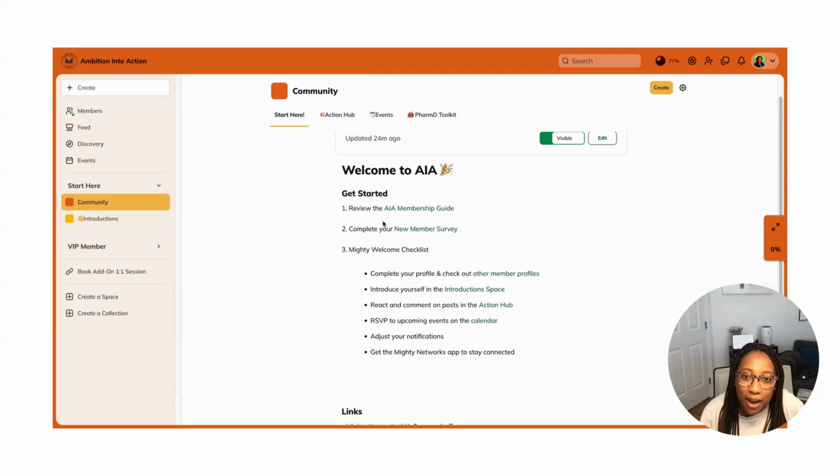And within that, you have the AIA membership guide. So this guide includes everything you need to know about this community, what the expectations are, what kind of posts you can expect. It has frequently asked questions, contact information, all that good stuff. Then you've got the new member survey. So this survey is just so that I can get to know you and make sure that the community is providing the value that you need in what you're looking for.